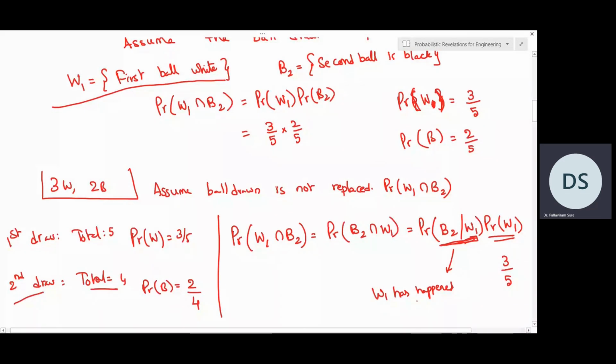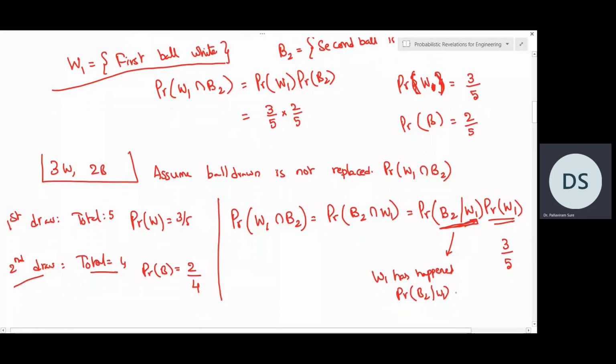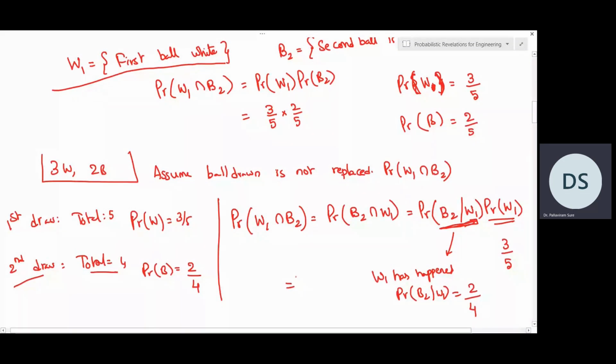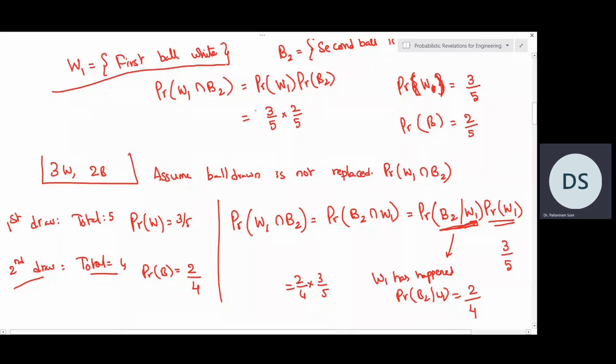So to write this probability of B2 given white 1 means the probability of black given that a white ball has been already removed in the first draw. So this time we have 2 black balls and 4 total balls. So this probability is 2 by 4. So hence the overall answer will be 2 by 4 multiplied by 3 by 5. So this answer, if you observe, is very different from the previous answer. There it was 3 by 5 into 2 by 5, but here it is 2 by 4 into 3 by 5.